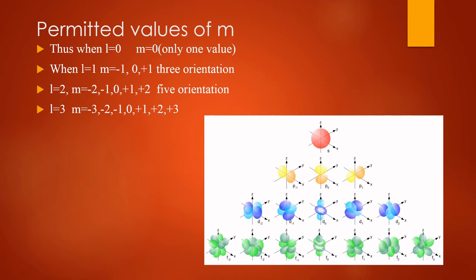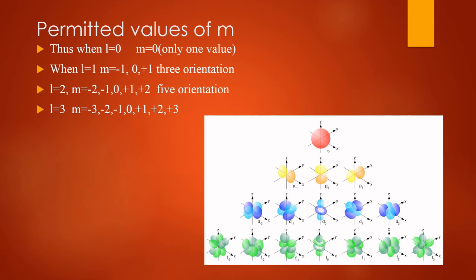The electron density at a particular distance is uniform in all directions. As we know, the s orbital is spherical and symmetrical in shape, it means the charge density is uniform in all directions. The region of maximum electron density is called antinode. Okay, this is in case of s orbital.